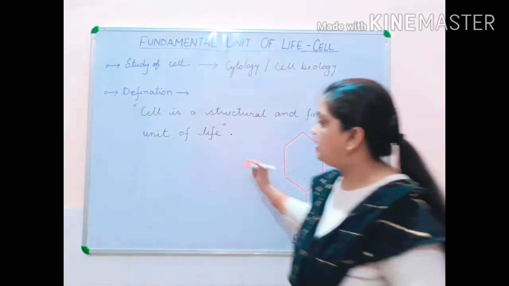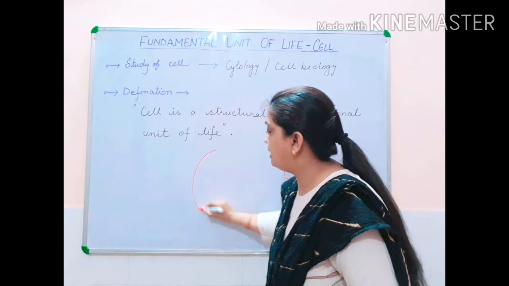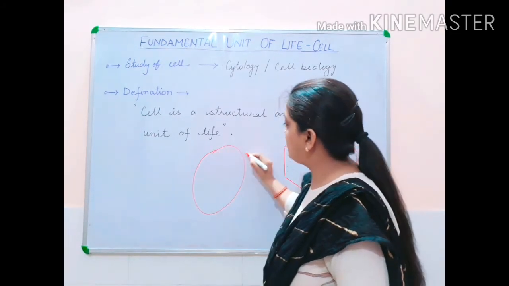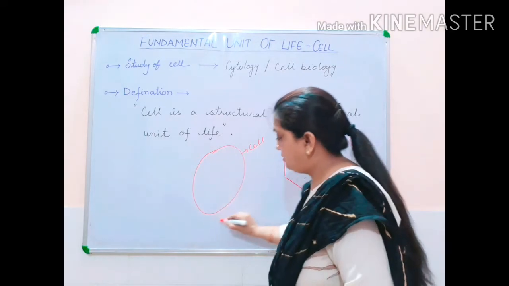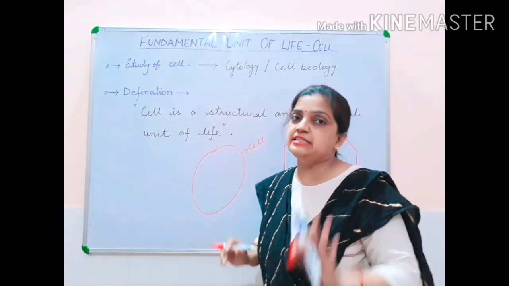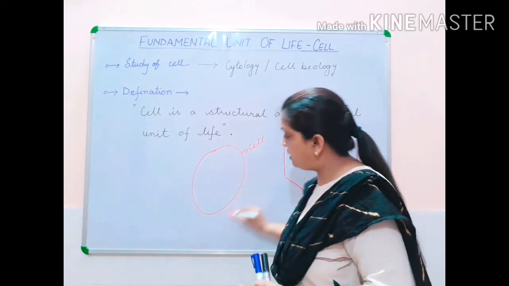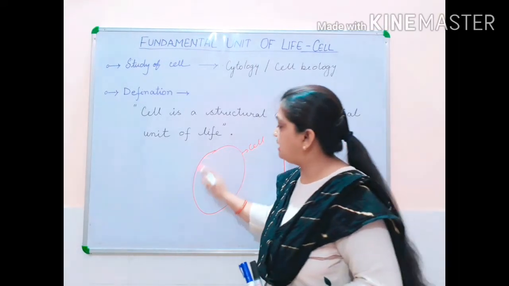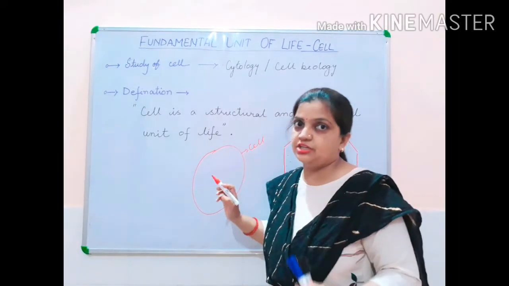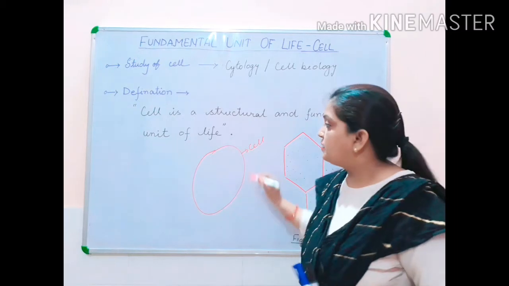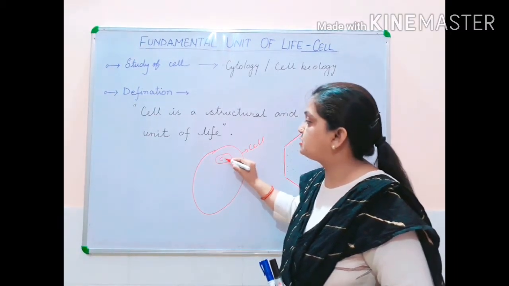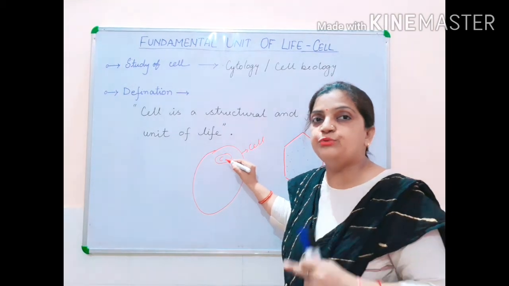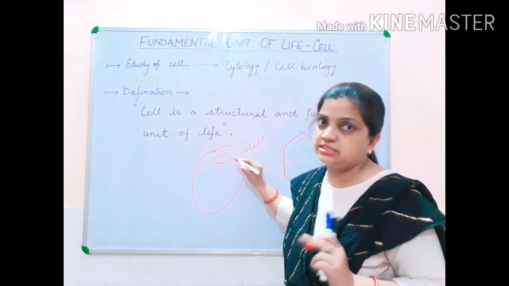Suppose I am drawing here, this is one cell. The outer boundary of the cell is made, the structure of the body is made. So, the cell has this outer structural part. Now, inside it, chloroplast is present. This chloroplast is a room where food will be prepared for the cell.